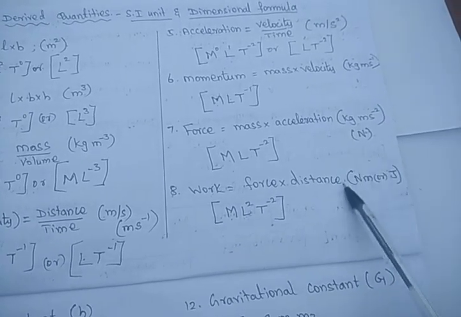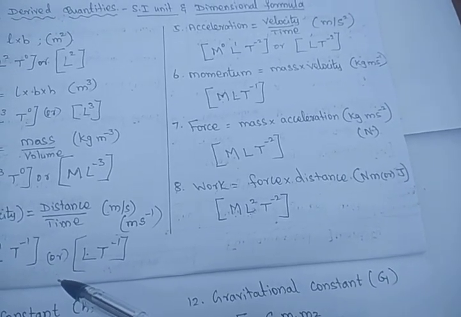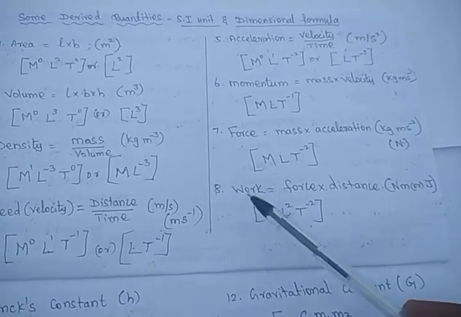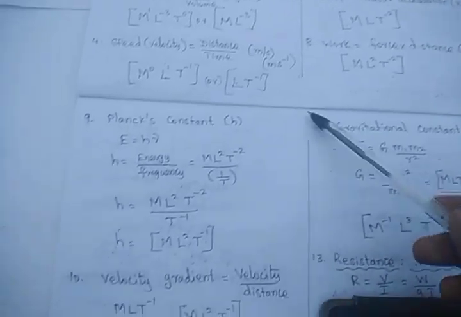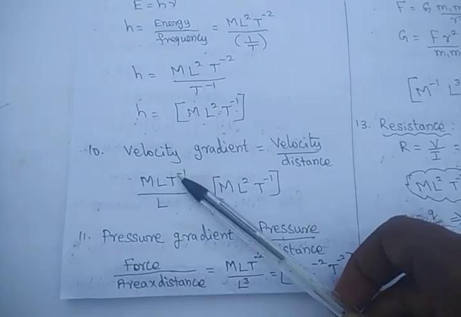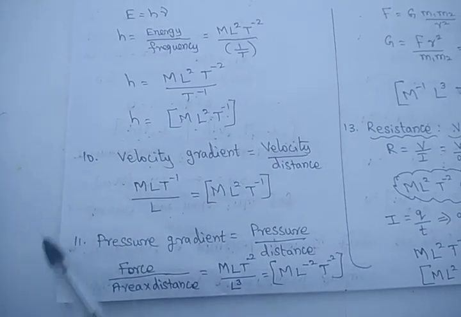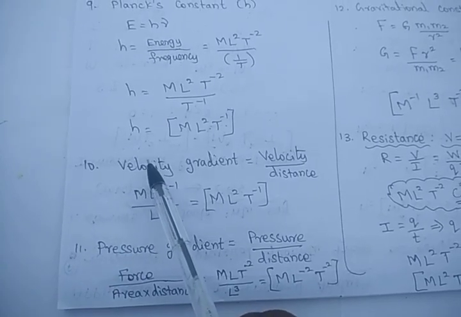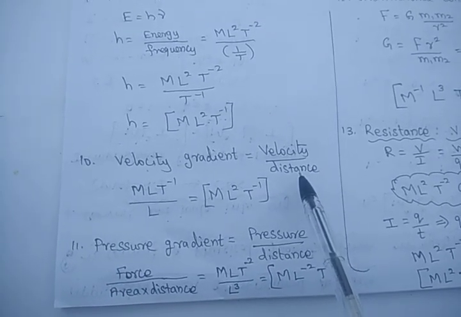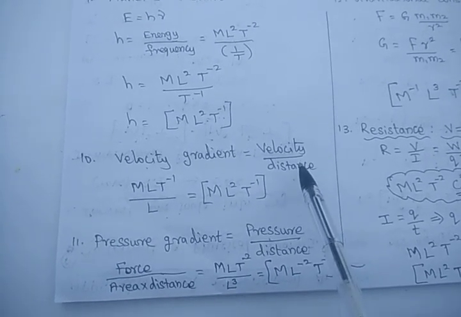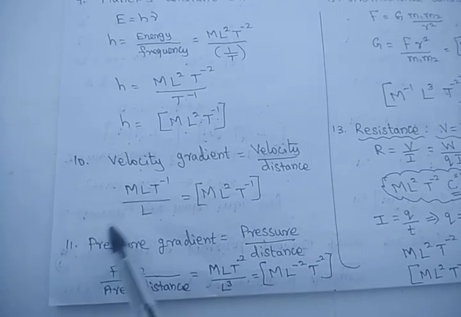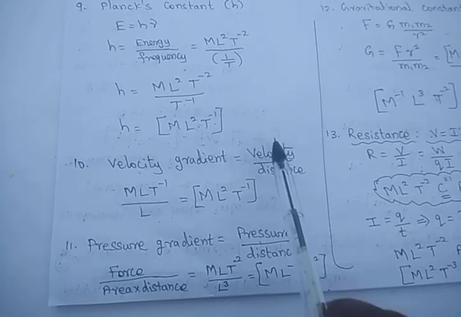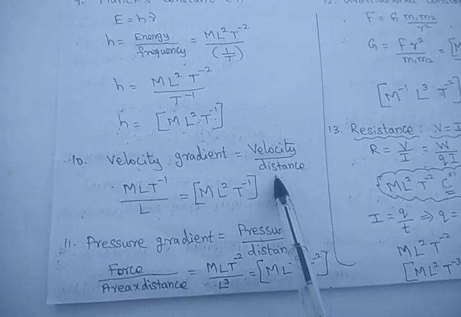You no need to mug up any SI unit itself. So you should remember the dimensional, that means definition of these derived quantities. Let us see another physical quantity, velocity gradient. Whenever the velocity changes with respect to distance, means any physical quantity which changes with respect to distance, that is the gradient. So velocity changes with respect to distance means velocity gradient.